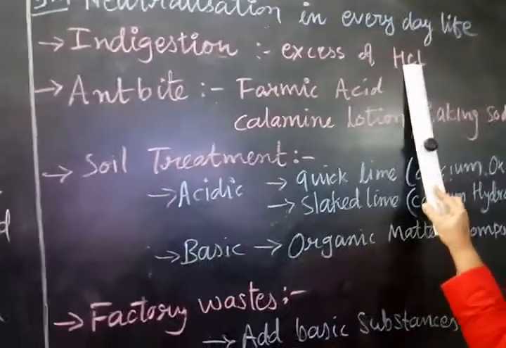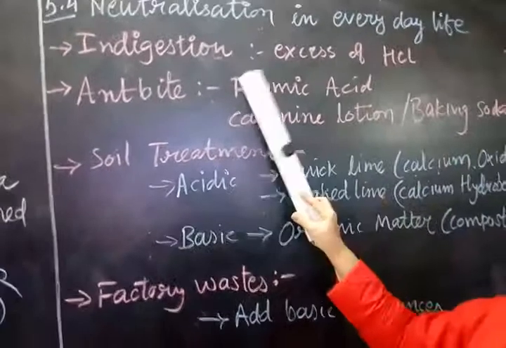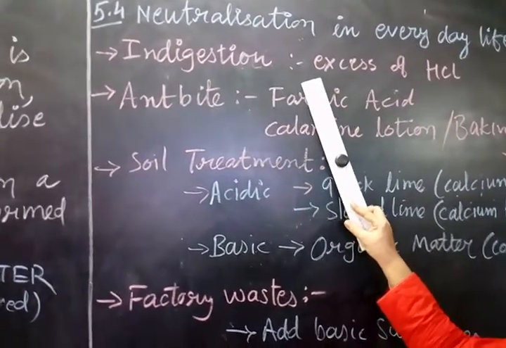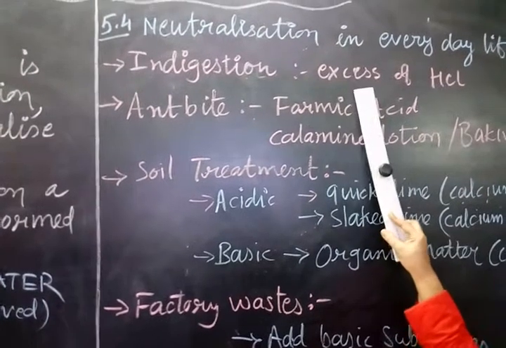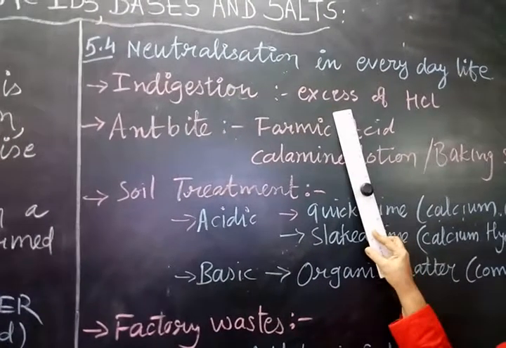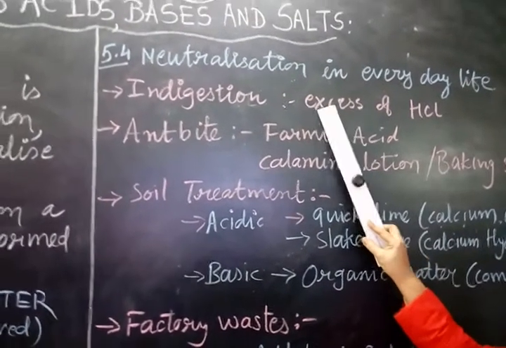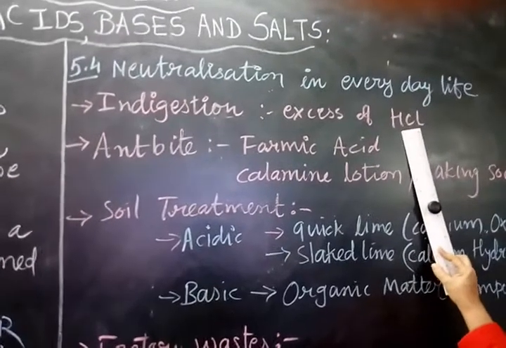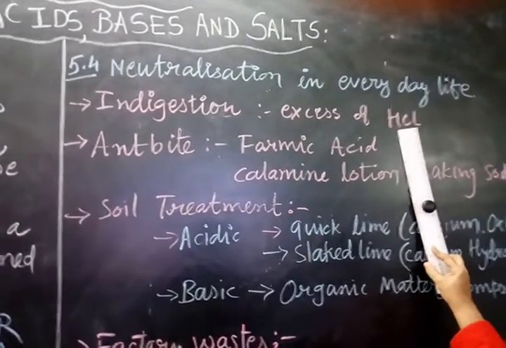To neutralize it, milk of magnesia, which is a base, can be taken as a medicine. It will neutralize the effect of hydrochloric acid, so we can get relief from acidity.